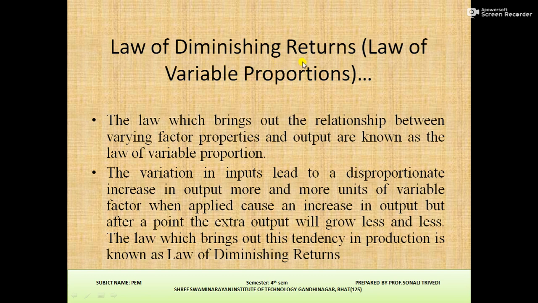Law of diminishing returns, law of variable proportions. The law which brings out the relationship between varying factor proportions and output is known as the law of variable proportions. The variation in inputs leads to a disproportionate increase in output. More and more units of a variable factor when applied cause an increase in output, but after a point the extra output will grow less and less. The law which brings out this tendency in production is known as the law of diminishing returns.